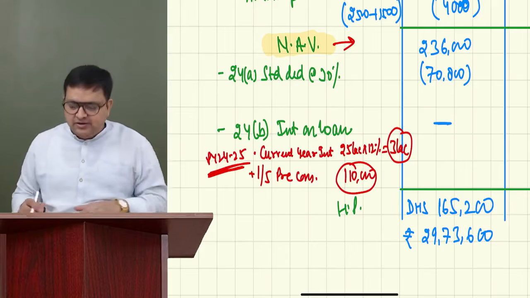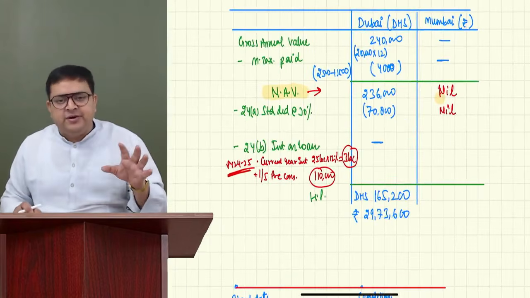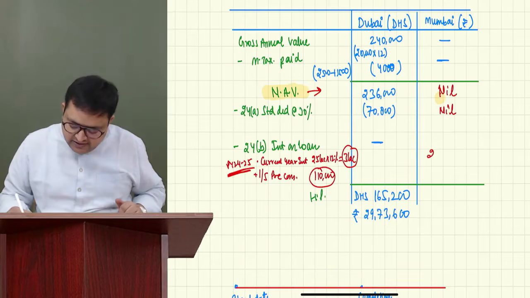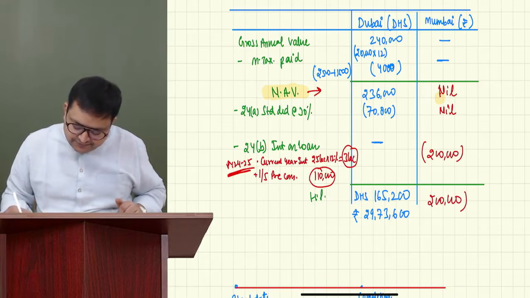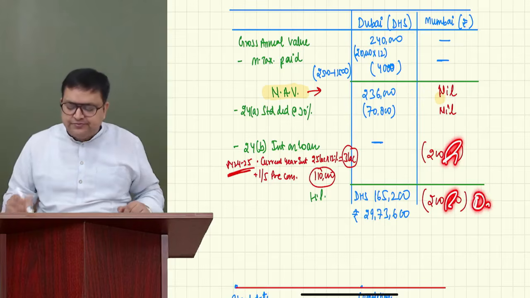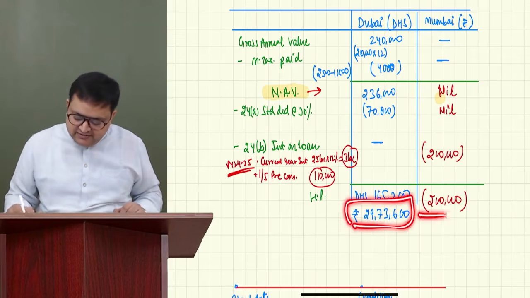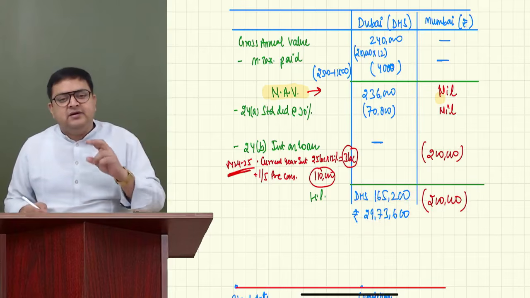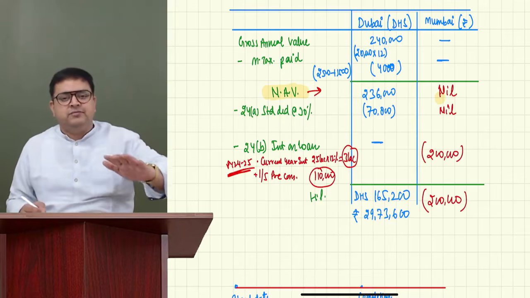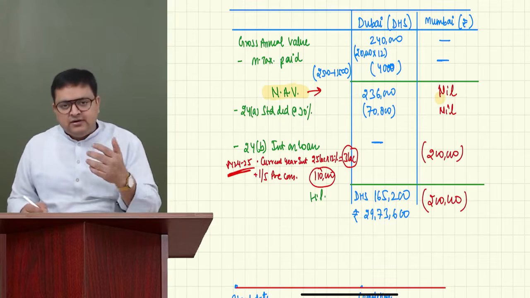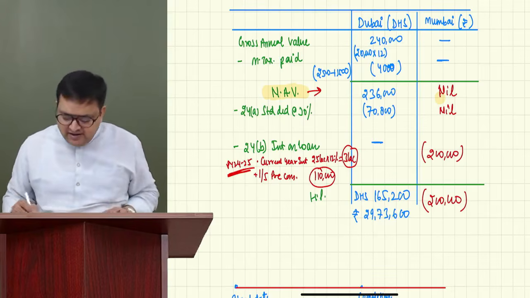So it is 4,10,000. See, if this would have been a let out property, I would have taken 4,10,000. But since it is a self-occupied property, maximum for construction, it is 2 lakh. So we have a loss of 2 lakh. The only difference in default regime is that this would have been 0. So your house property income is this minus 2 lakh. Same head, no issues, any amount. Same head, losses can be set off, no problem, without any limit. But if you are in a different head, default regime not allowed, optional regime maximum 2 lakh. But here, same head it is.